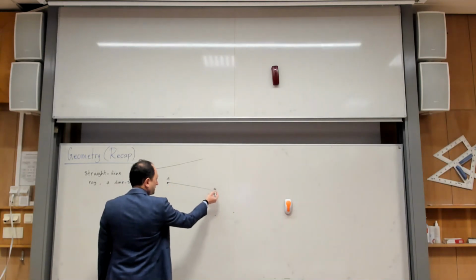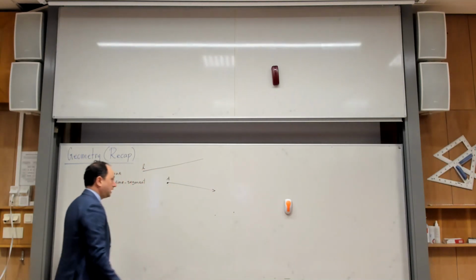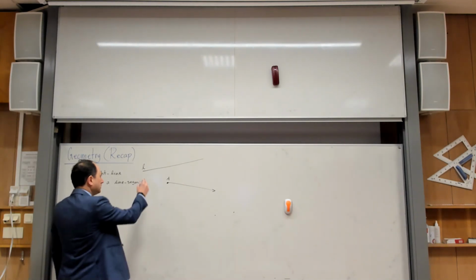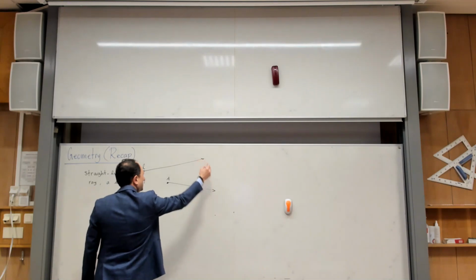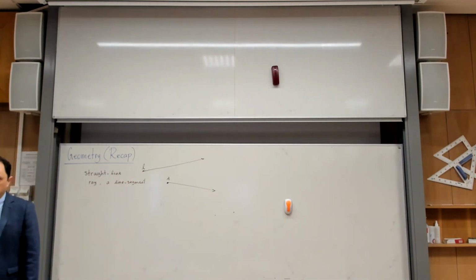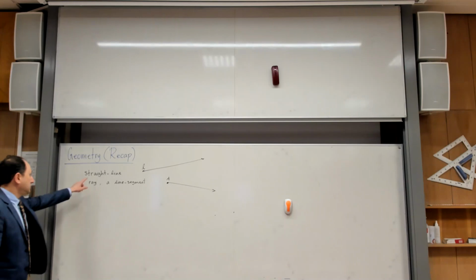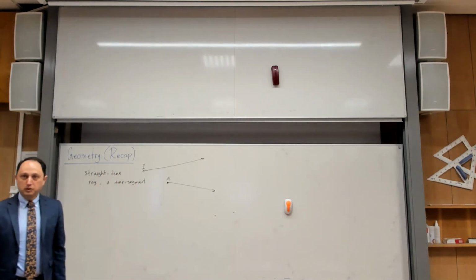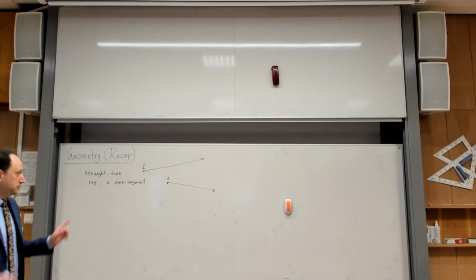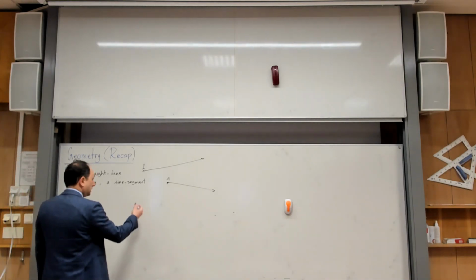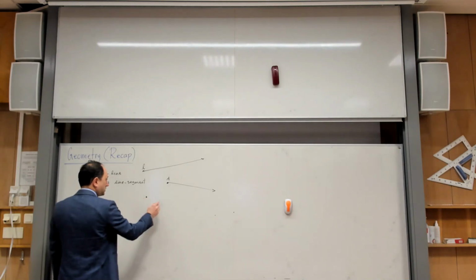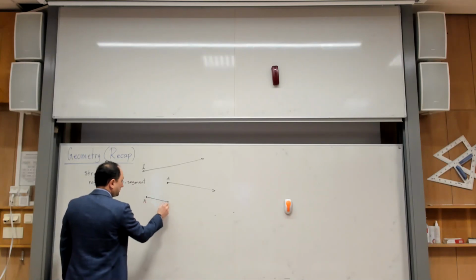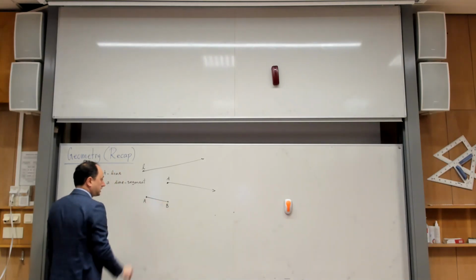Sometimes in some books you see this tip of the arrow to show that it starts from A and continues forever in that direction. For the line, sometimes you also see arrows showing that it goes to infinity from both sides. So that is the notion of a straight line, that's the notion of a ray, and a line segment is just one piece of a straight line, bounded by two points at the two ends. So if I have this and I have that, these two points, if I connect them with my ruler or whatever, what I get is a line segment.